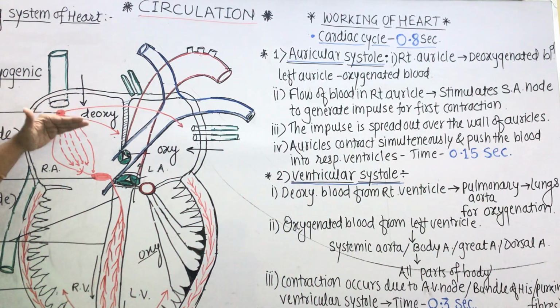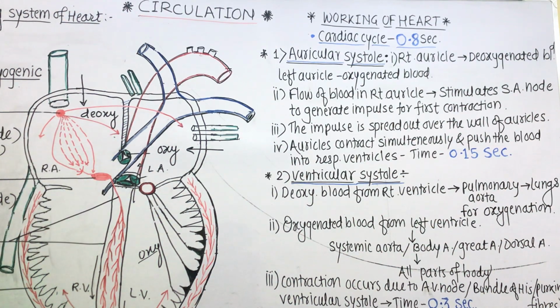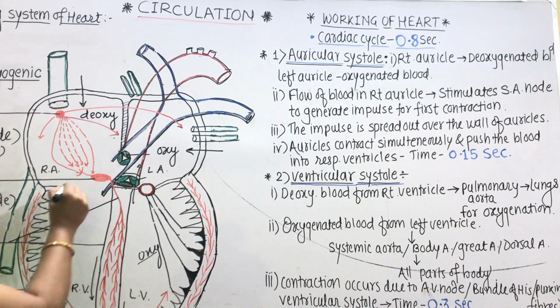That impulse, the wave of contraction in the form of an electrical wave, gets spread over the walls of both the auricles, and thus the cells of the auricles get the message regarding contraction, and all the muscles of both the auricles contract at the same time, which results in the auricular systole. Thus auricles contract simultaneously and push the blood into the respective ventricle.